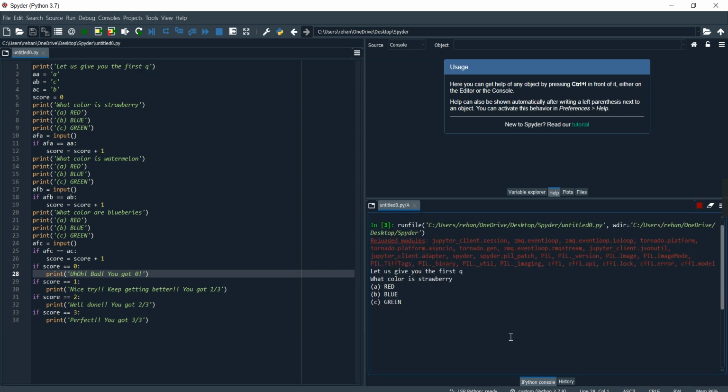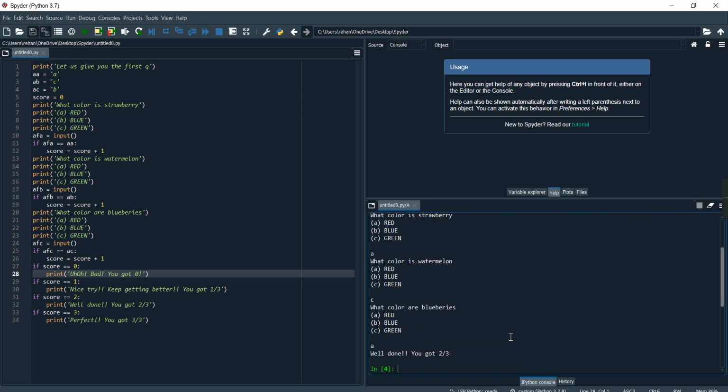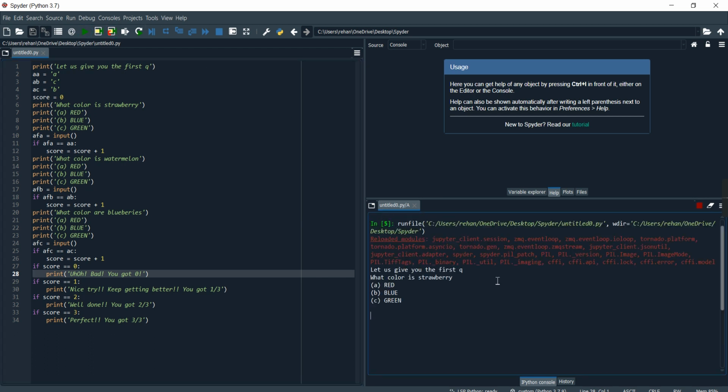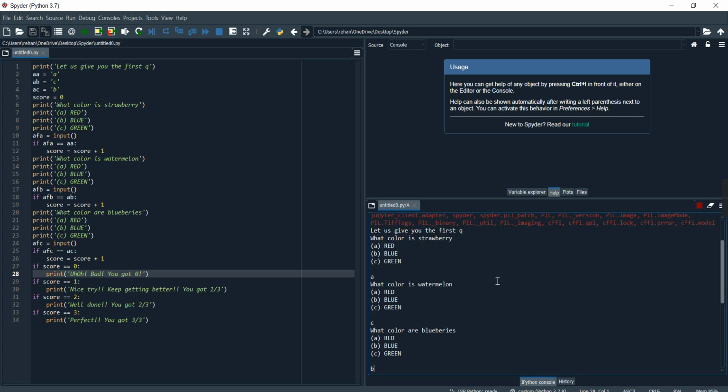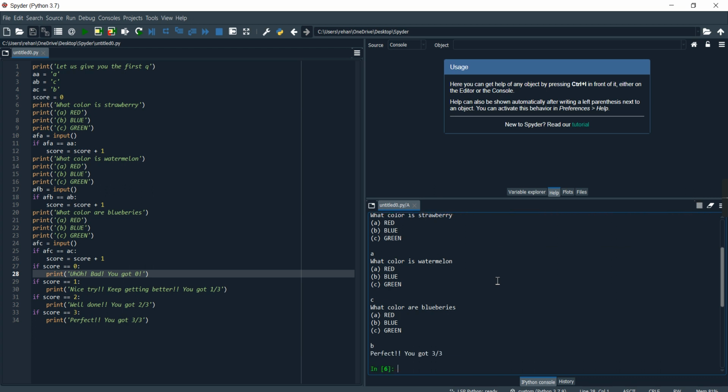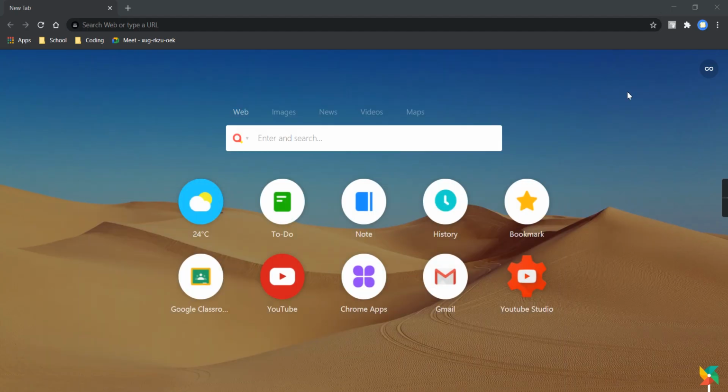Over here, let's get 2 correct. So A, C and A. It's saying well done, you got 2 by 3. And over here A, C, B, let's get all right. And then it's saying perfect, you got 3 by 3. So guys, I think you're all clear with the preview. Let's see what are gonna be the questions.